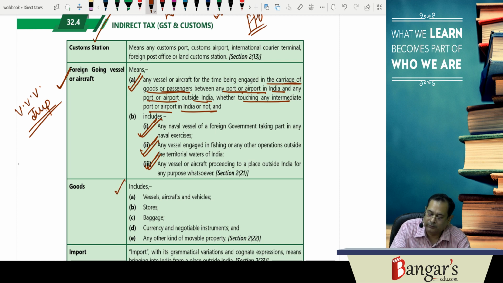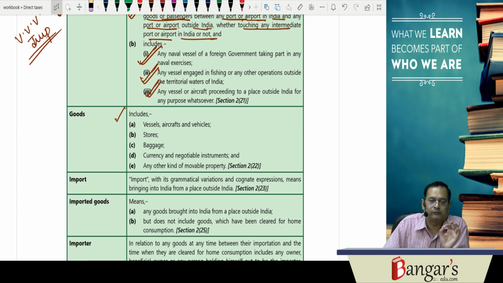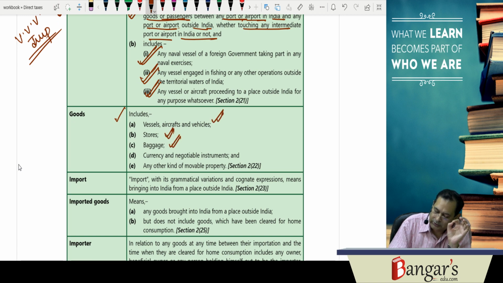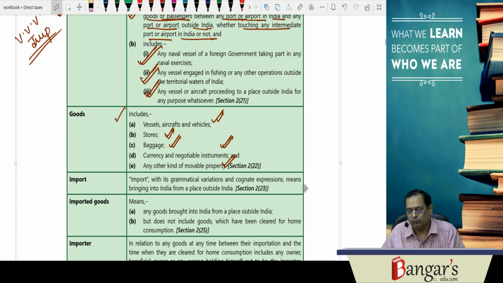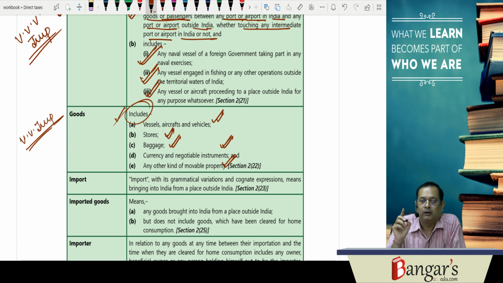Then we are having goods. Now section 222 defines the term goods. Goods basically includes vessels, aircrafts and vehicles. Goods include what? Vessels, aircrafts and vehicles, stores, baggage, currency and negotiable instruments, and any other kind of movable property. Now definition of goods is very, very important. Remember, this can be asked in your examination. So it has been defined in an inclusive manner here. If vessels, aircrafts and vehicles are imported, they are also coming under the ambit of goods.